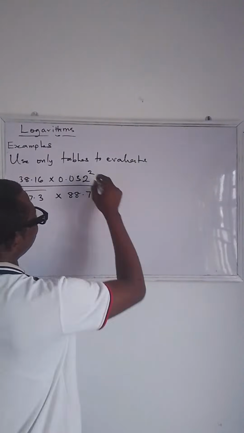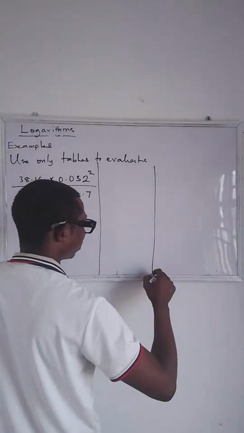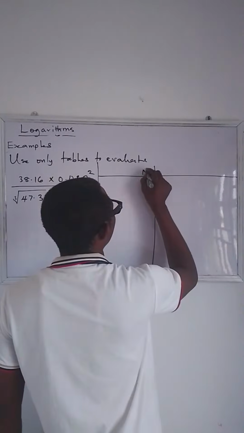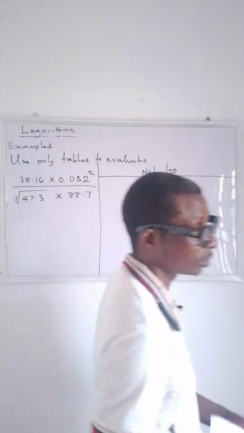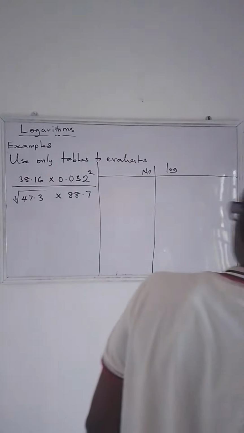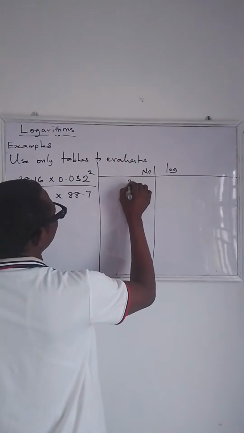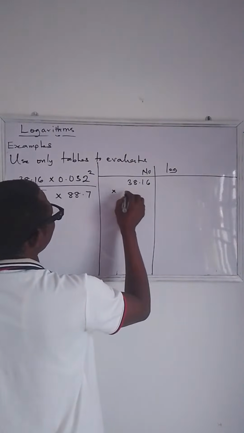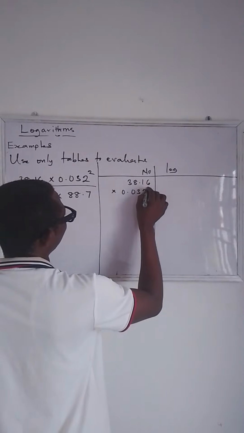We have our number and logarithm columns. The first one we have is 38.16 times 0.032 raised to the power of 2.